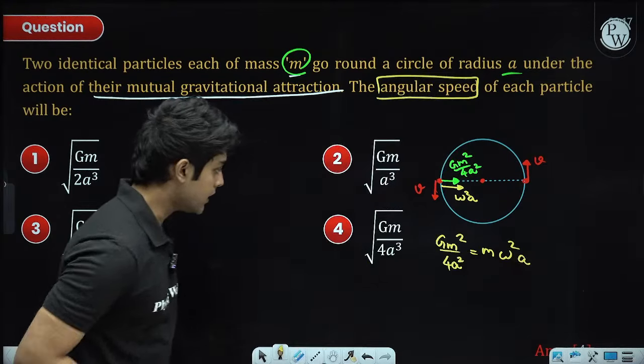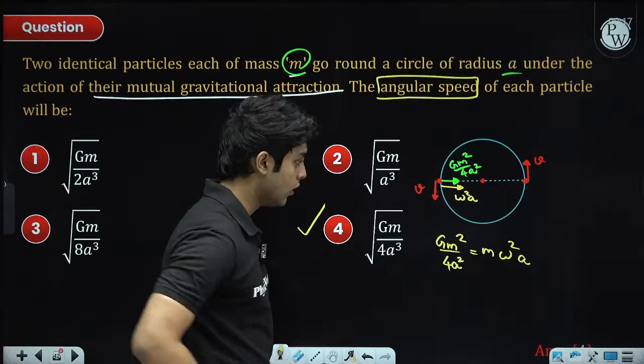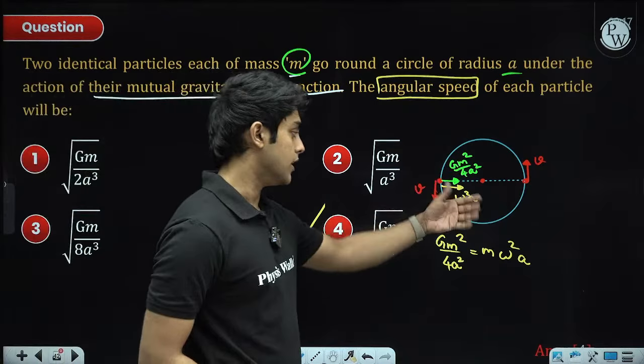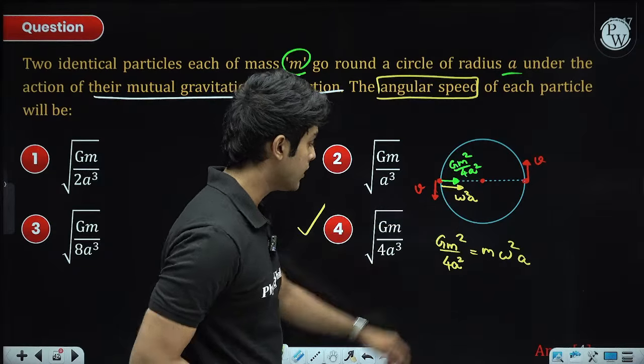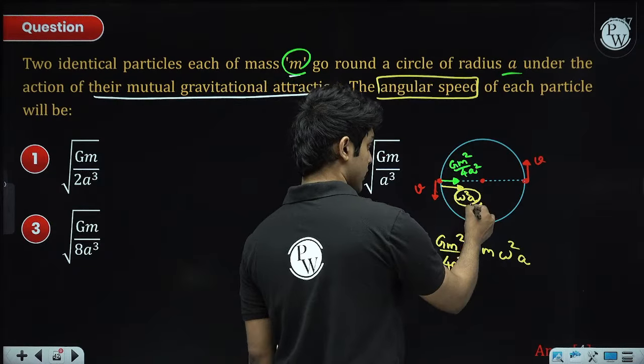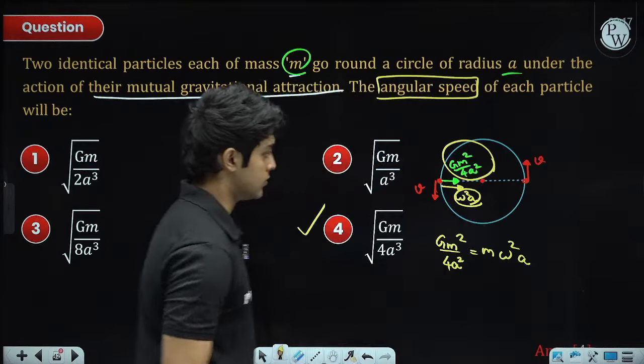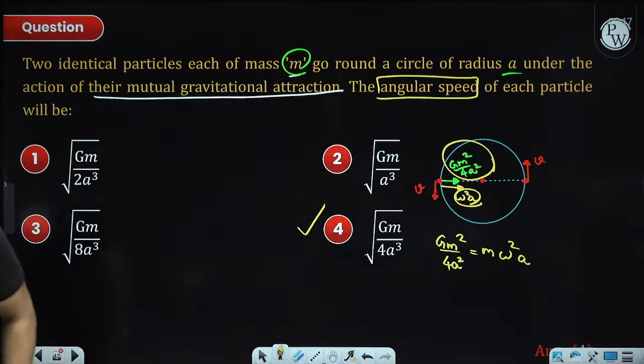So from here we get fourth option as omega. Okay, so this is just applying F equal to ma, and here the acceleration is omega square a, circular motion idea. Force is the gravitational force. Okay, that is the only idea.